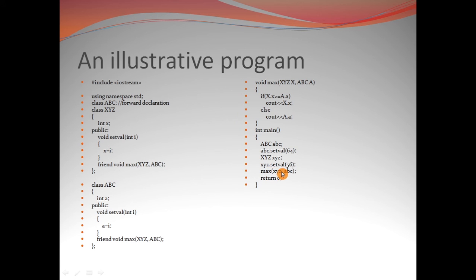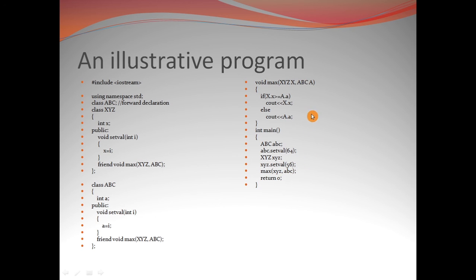And please note that there is no use of any object name along with the dot operator associated with the function call max with the actual arguments xyz and abc. So we just supply the objects as arguments to the friend function max, just as any other ordinary function is used inside the main module.